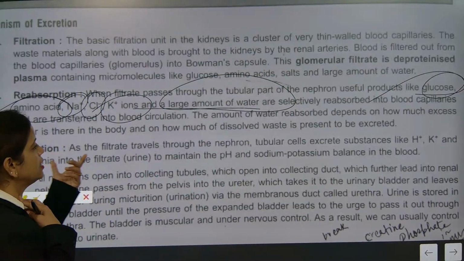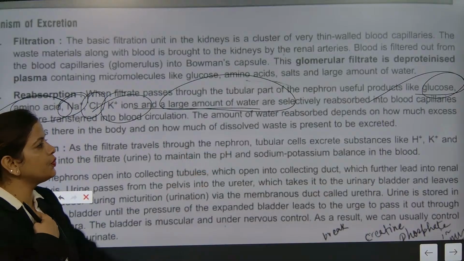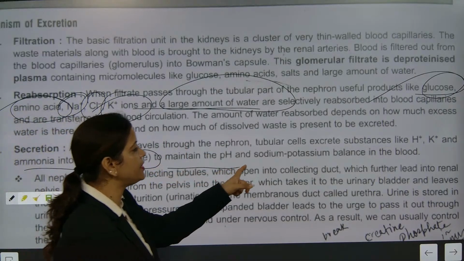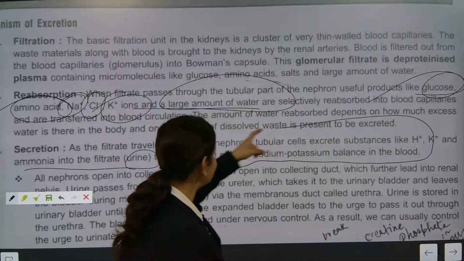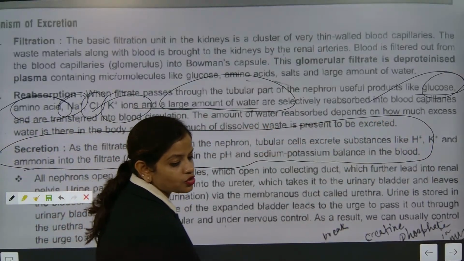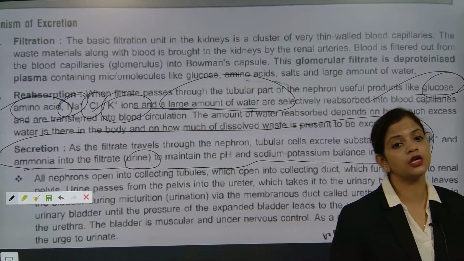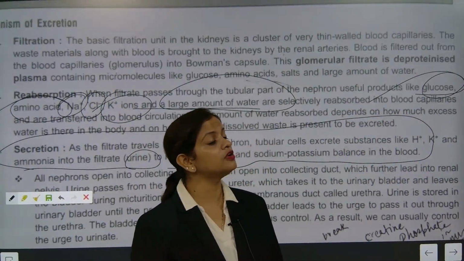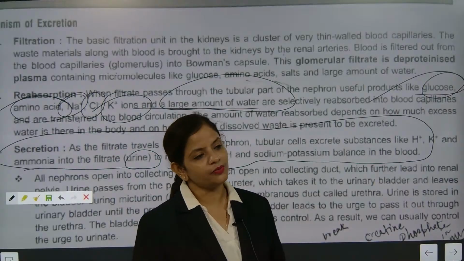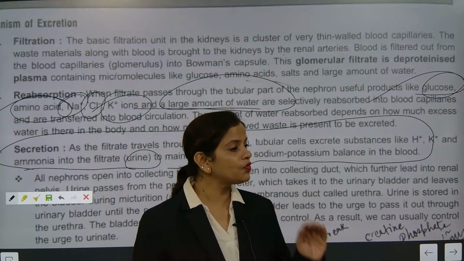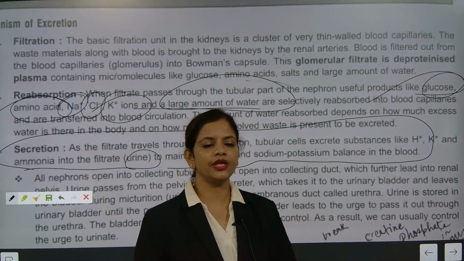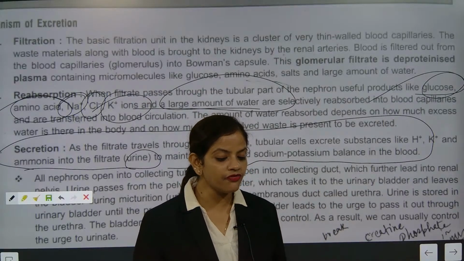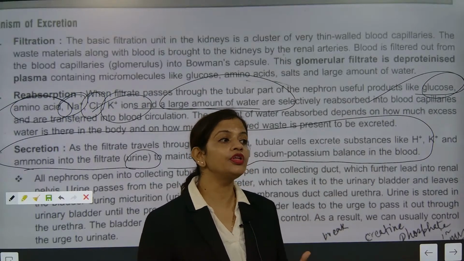Now secretion. The filtrate travels through the nephron tubule, and ammonia is excreted into the filtrate, into the urine, to maintain the pH of sodium-potassium balance in the blood. See what salt you are eating. Most of the time the doctors tell you not to take that much salt. And if you do not take salt, the doctor will ask why you are not taking salt. Means if you eat, also problem; if you don't eat, also problem. But the sodium ion is a very important ion present in the activation of neurons. Understood? So sodium is needed.